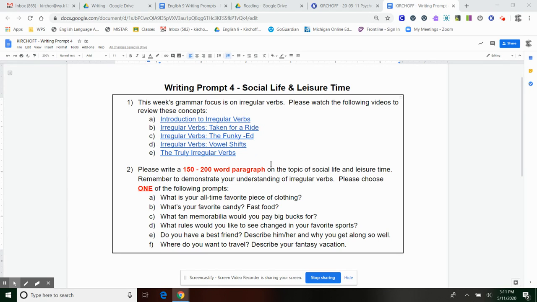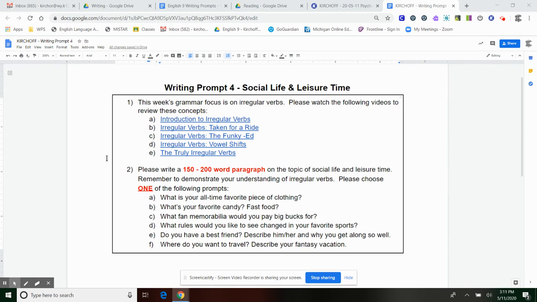So if you remember, most verbs, in order to change their tense, especially past tense, you can just change the ending of the word and you can do that uniformly. However, with irregular verbs, you can't just add an ed to them to make them past tense. Oftentimes, you have to change the word in a different way. So these 5 videos will review some of those words and how to change irregular verb forms.